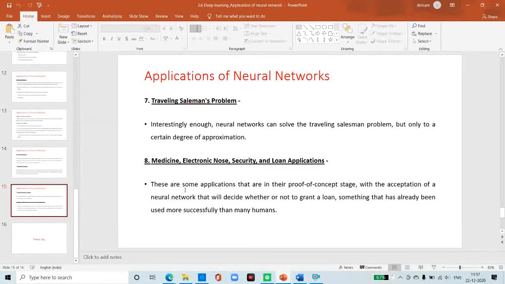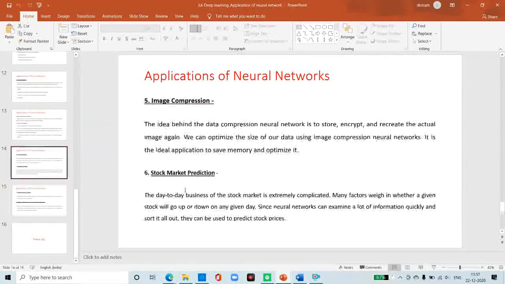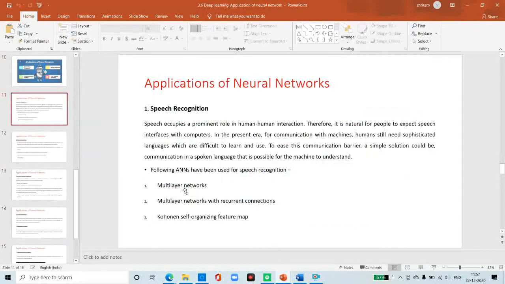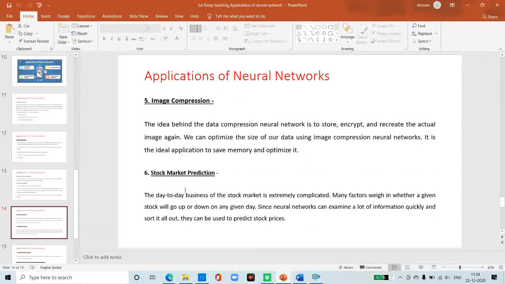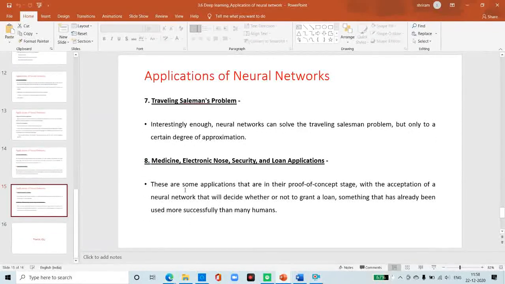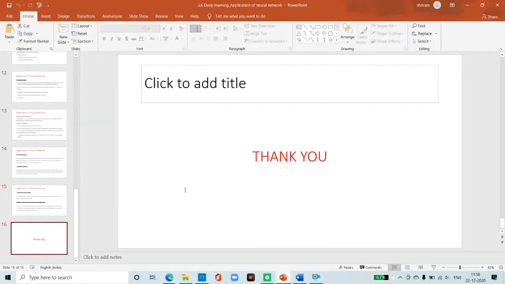So these are the applications of neural networks: speech recognition, character recognition, signature verification, human face recognition, image compression, stock market prediction, traveling salesman problems, medicine, electronic nose, security and loan applications.